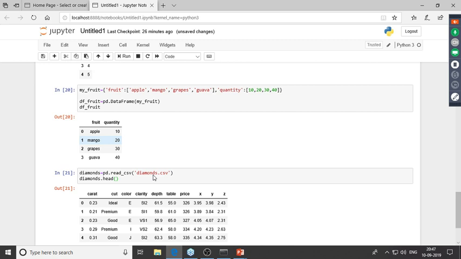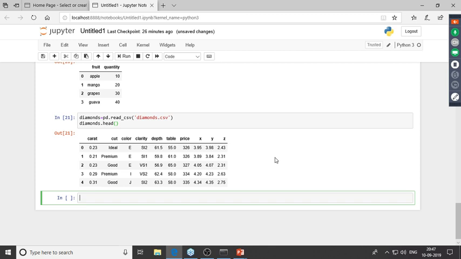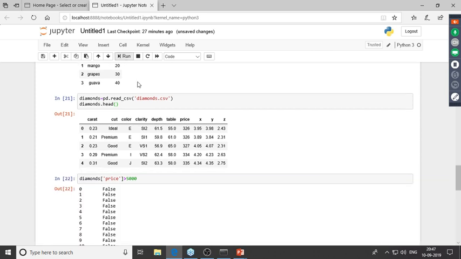And the question basically stated that we have to extract all of those records where the price is greater than 5,000. So for this, we'd have to give in the condition. So the condition would be diamonds, and inside this, I'll give in the name of the column. So the name of the column is price, and this price has to be greater than 5,000. Now, let me just print this out and let's see what we get.